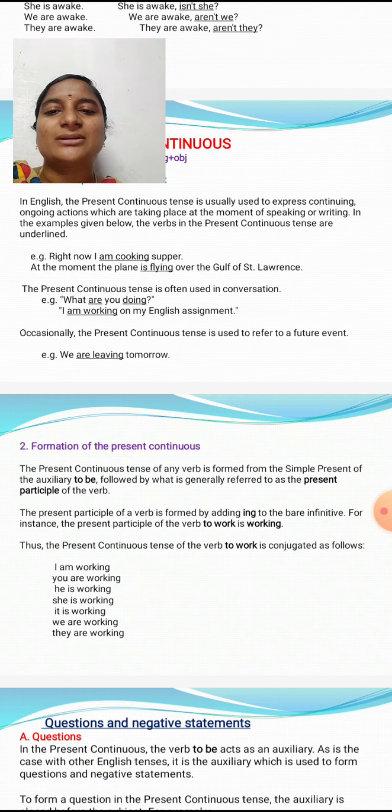So in conversation, what are you doing? So it is a continuing process. That is, what are you doing now? So now it is the present continuous tense. So when we ask the question, what are you doing now? Now. So that is the present continuous tense. I am working on my English assignment. So working, now it is the present continuous tense. Now it is continuing. So that's why I am working on my English assignments.